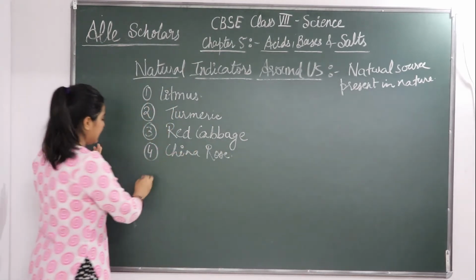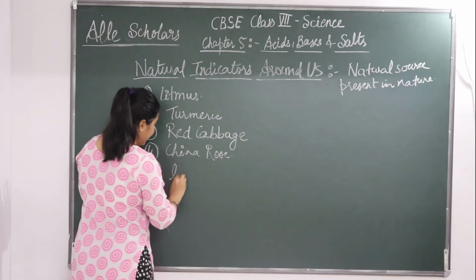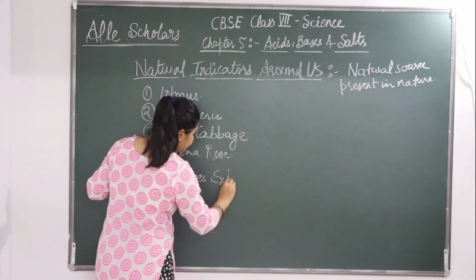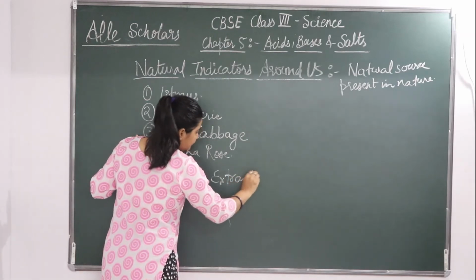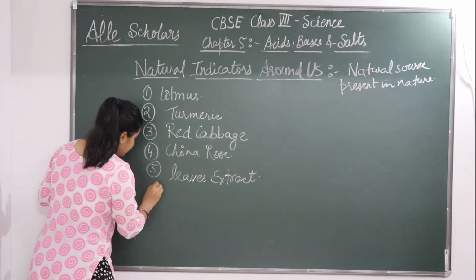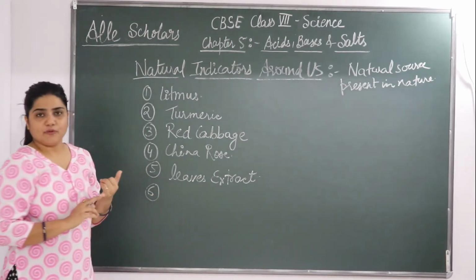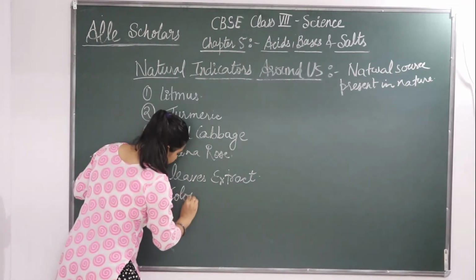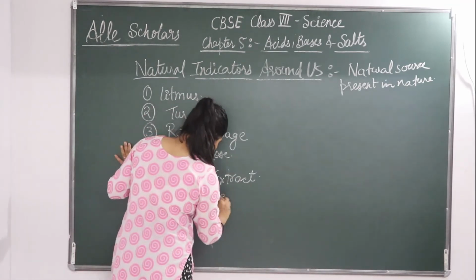Many leaves extract are a natural indicator. And other colored petals are there. Colored petals of petunia and many other plants are also natural indicators.